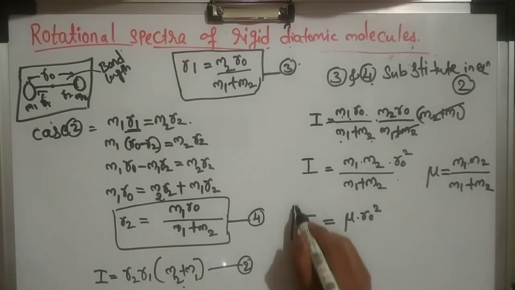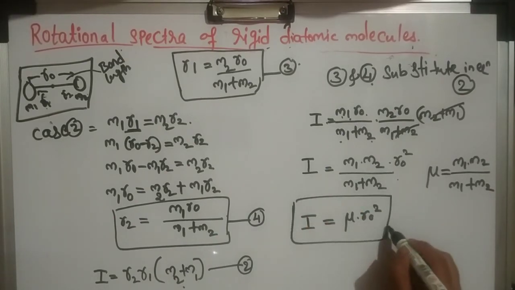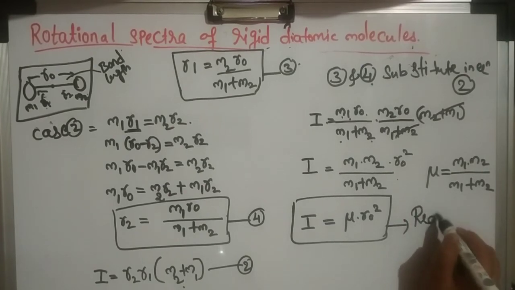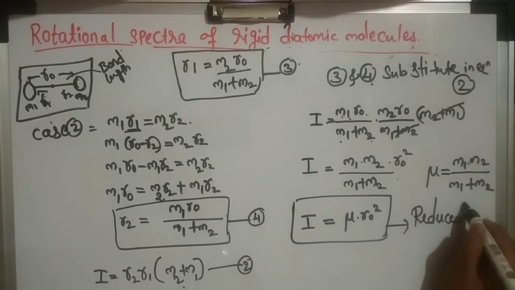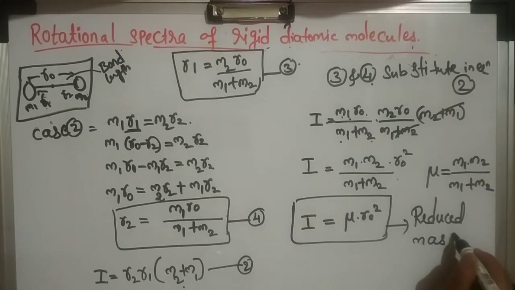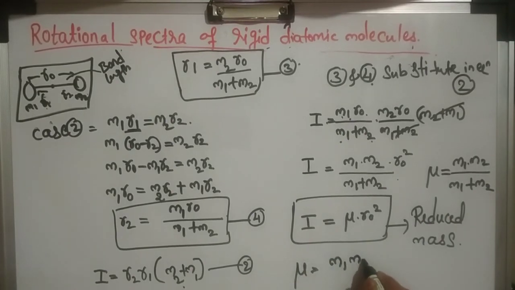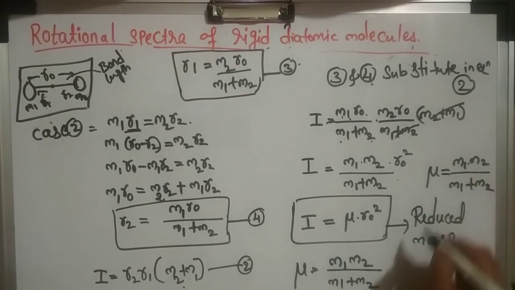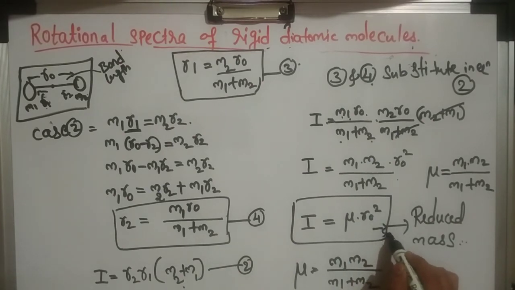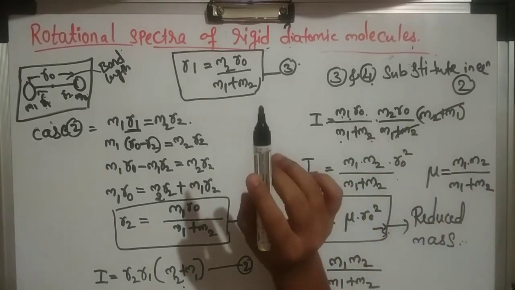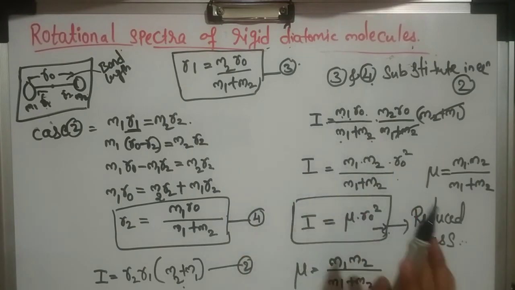So this is the reduced mass, and this nu equals M1 M2 divided by M1 plus M2. We have written here also. We have considered this as a rigid equation, so this is about the rotational spectra of a rigid diatomic molecule.